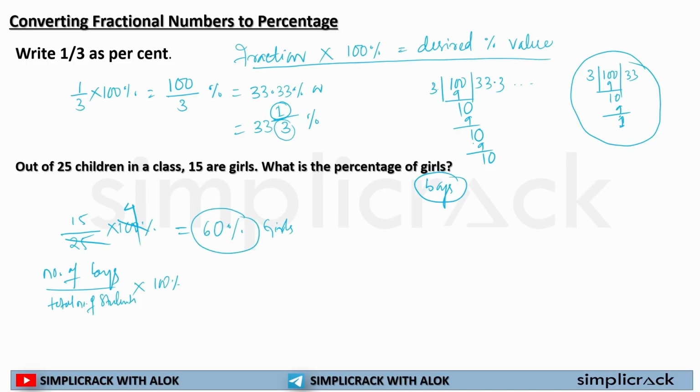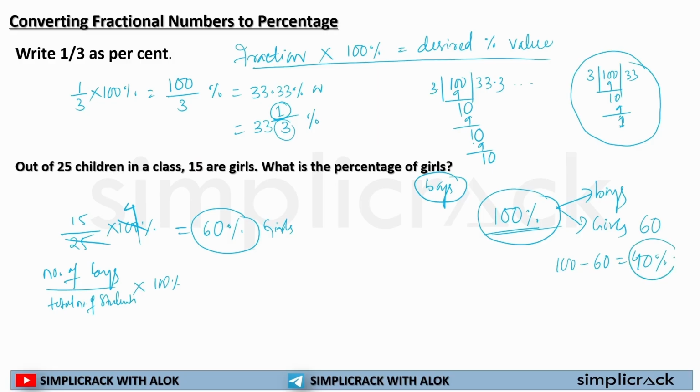Percentage means 100%. In this 100%, boys are also there, girls are also there. So if out of 100, 60 are girls, how many are boys? 100 minus 60 is equal to 40. So my percentage of boys is 40%.